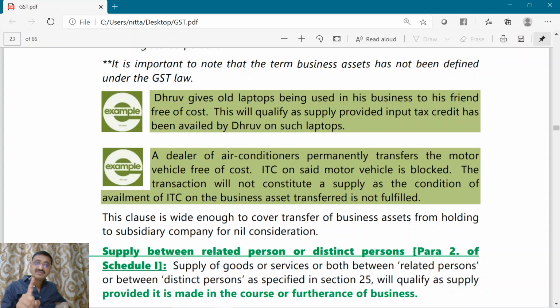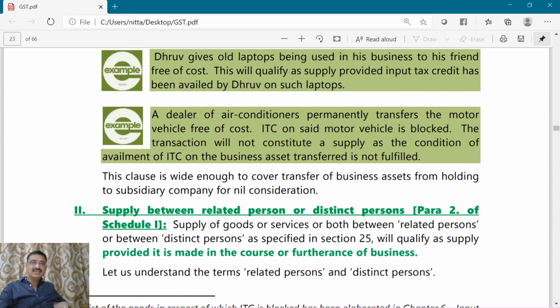Now, if D has availed input credit on the laptop when it was purchased, and now gives it to his friend free of cost, this should be treated as supply. Next, a dealer of air conditioners permanently transfers a motor vehicle free of cost. So there is a businessman who acquired a motor vehicle for the purpose of his business. Now he is transferring that motor vehicle free of cost.